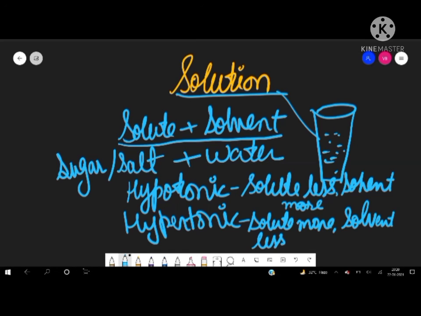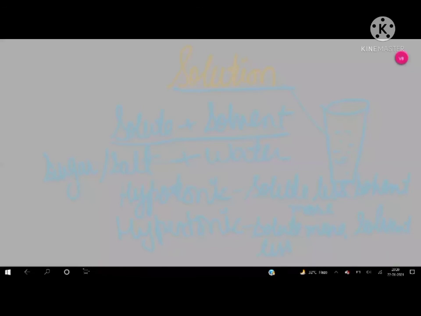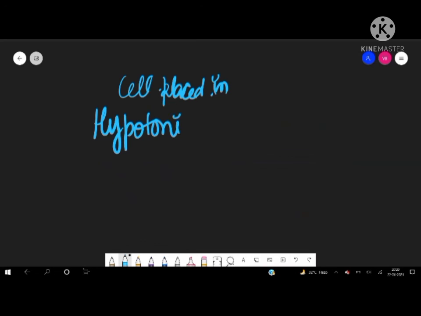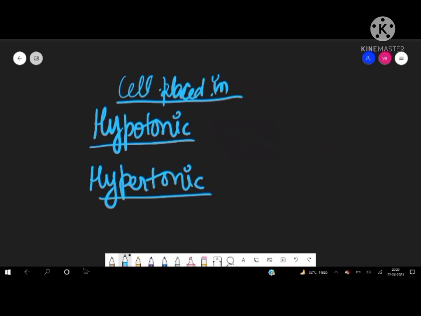And if a cell is placed in any of these types of solution, then it will show some changes. So what changes will be shown? Let us see. What will happen when a cell is placed in a hypotonic solution?